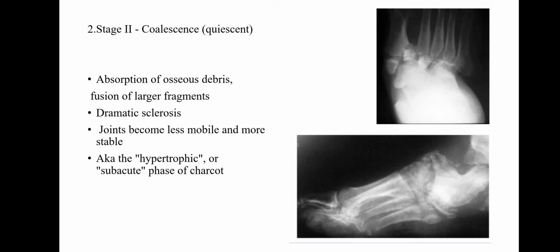Now stage 2, coalescence, or we can say the quiescent stage. There is absorption of osseous debris, fusion of the large fragments, dramatic sclerosis, and joints become less mobile and more stable. It is also known as the hypertrophic or subacute phase of Charcot.